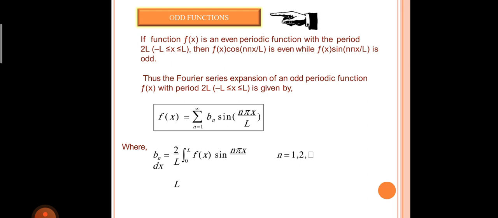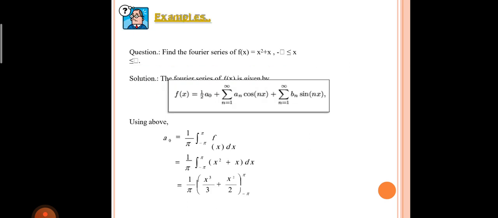Thus, the Fourier series expansion of an odd periodic function f of x with period 2l is given by f of x equals summation of n equals 1 to infinity b n into sin of n pi x by l, where b n is equal to 2 by l into integral from 0 to l of f of x into sin n pi x by l into dx. So we know that this is an odd function. We have already covered what is meant by an odd function and an even function. So let me explain what a neither function is.